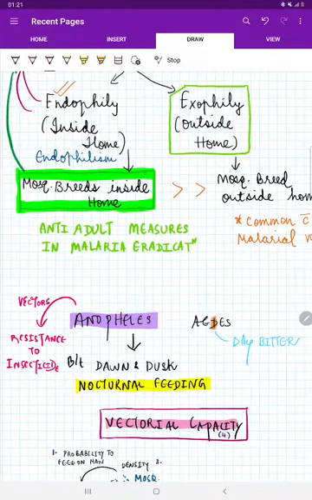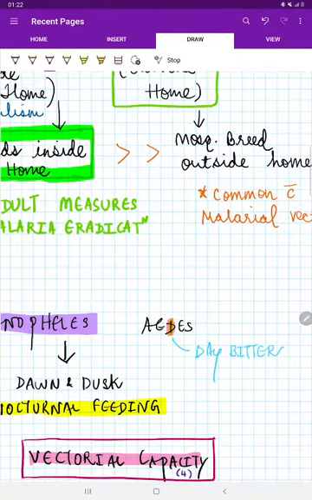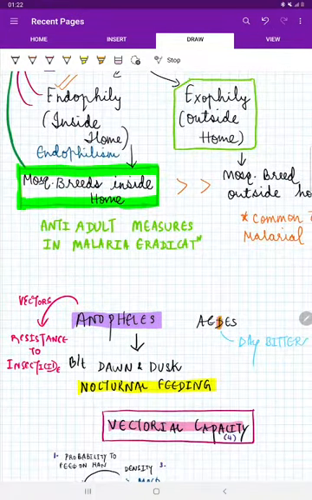Next, coming to when the vectors are going to bite. See, basically, Anopheles and most other mosquitoes are going to bite at night time. If someone asks us when the mosquito bites, we say, "Wow, I was sleeping, and at that time there were many mosquitoes disturbing my sleep." It means the majority of mosquitoes bite at night, except one mosquito, that is the Aedes mosquito. Remember, daytime biter, Aedes mosquito. And these days, Anopheles and other mosquitoes, especially malarial vectors, are resistant to the insecticides which are being sprayed. So that's one.